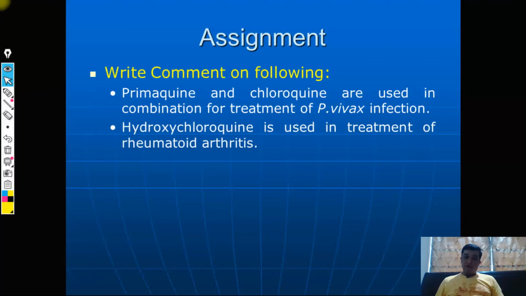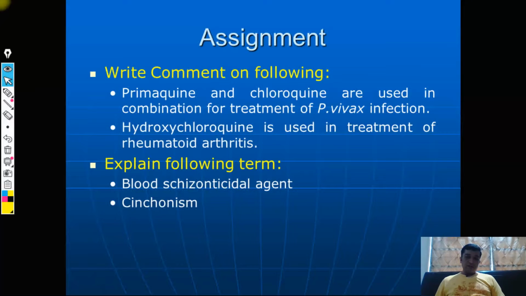Primaquine and chloroquine are used in combination for treatment, for example, of Plasmodium vivax infection. Similarly, hydroxychloroquine, which you all know has recently been used for coronavirus infection, COVID-19, has actually been in therapeutics for many years, for treatment of malaria as well as for rheumatoid arthritis. You can definitely explain these terms. We have discussed them in the lectures, you just have to go through this.